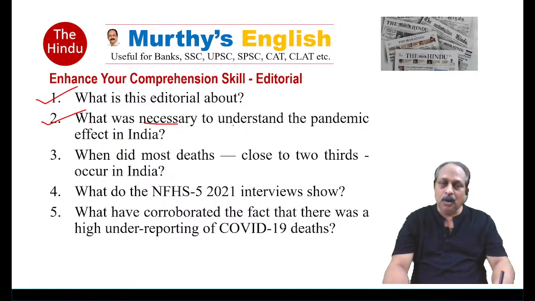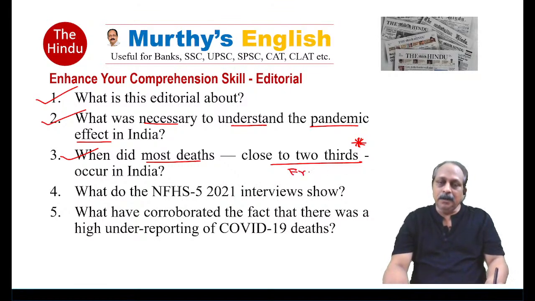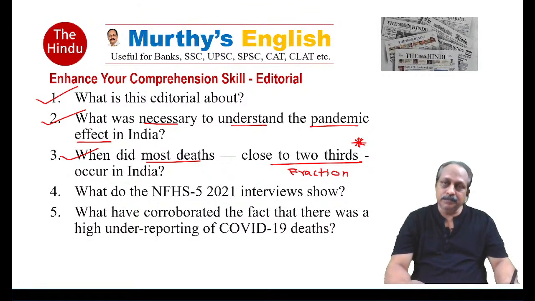Keywords: necessary to understand the impact of the pandemic in India. When did most deaths occur? Close to two-thirds. Again, two-thirds is very important from the exam point of view. Imagine this is a fraction. Imagine a fraction is a subject, two-thirds. Then two-thirds of the book is or are.